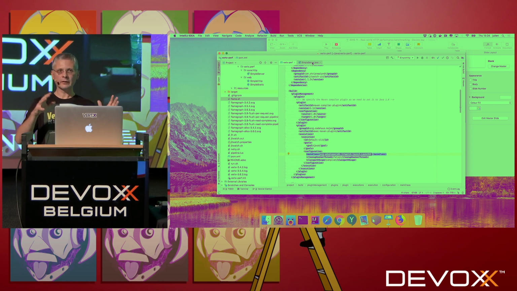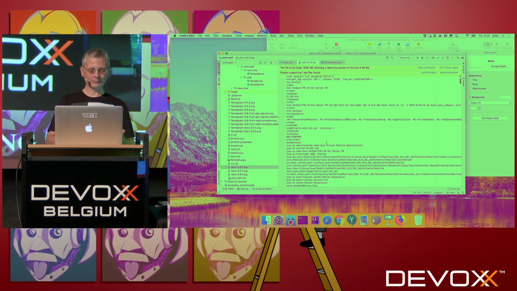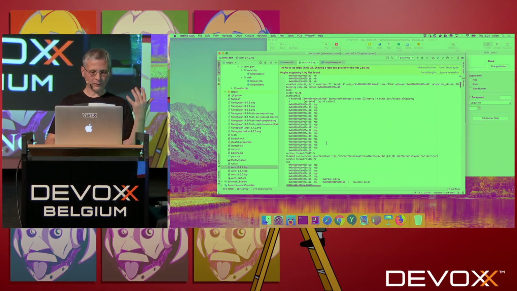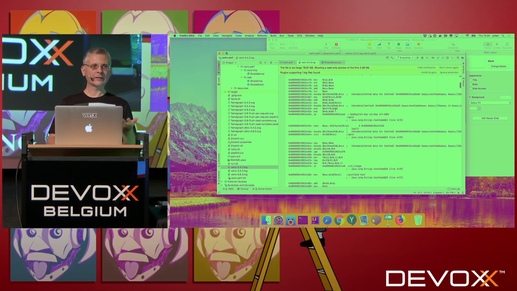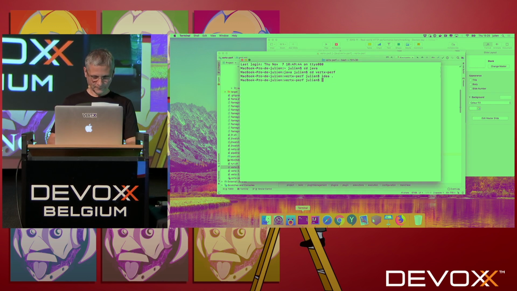Basically, JITwatch takes this log and gives you a UI to make sense of these logs. Of course you can look at the logs if you want, and you can have a small look. It basically says I load classes. You even have assembly code. If you have the proper plugin, you can even see the assembly code that was created by the JIT. And some extremely talented people use it to improve that.